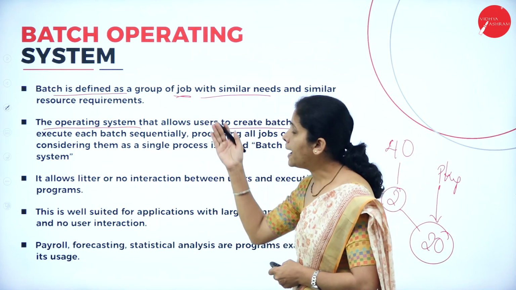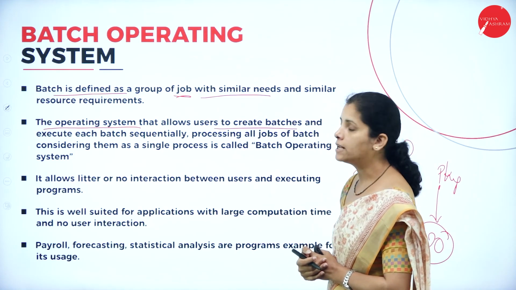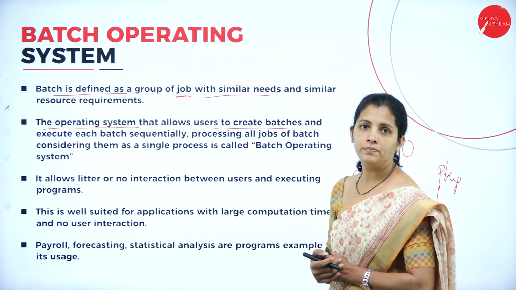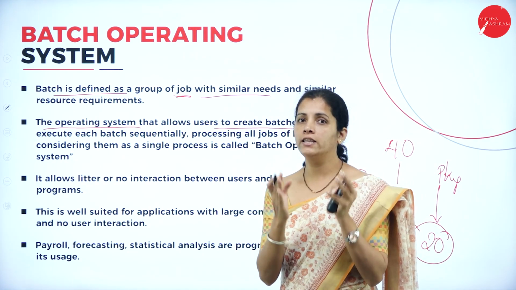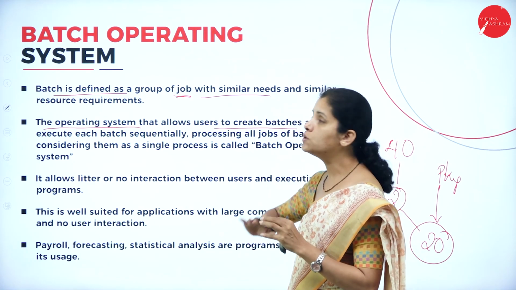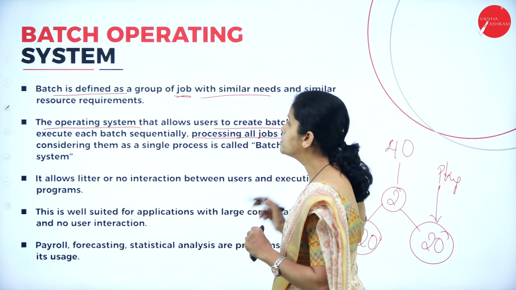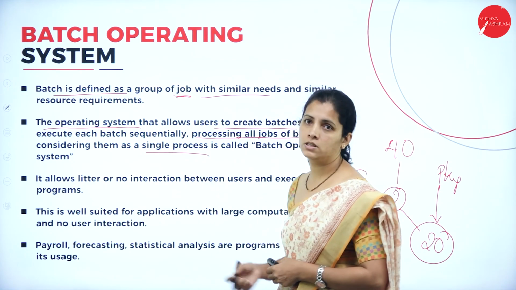By using a batch operating system, the user can create their own batch and execute the batch sequentially, that is one after another.